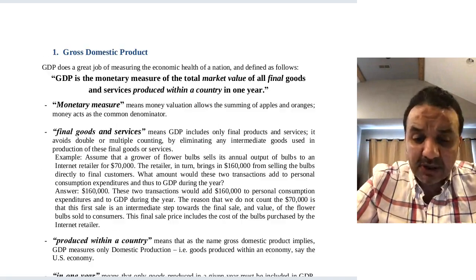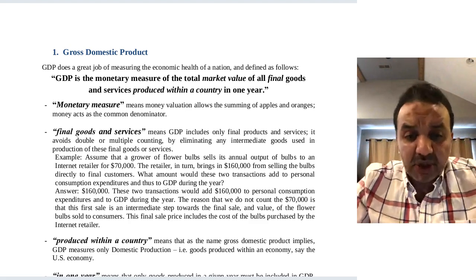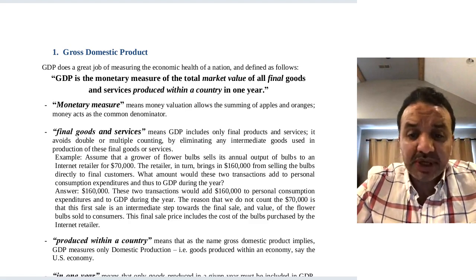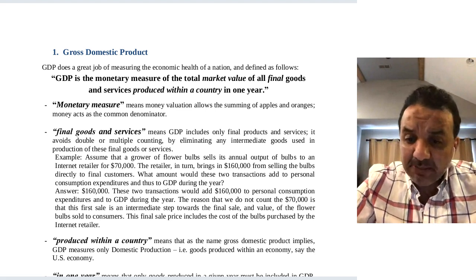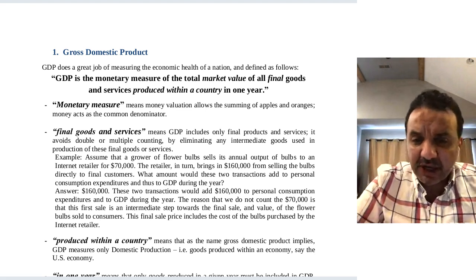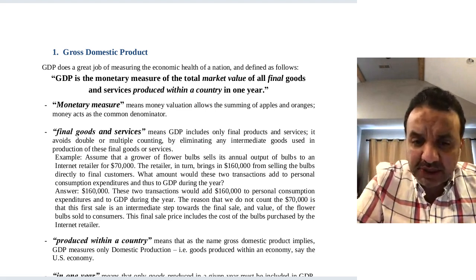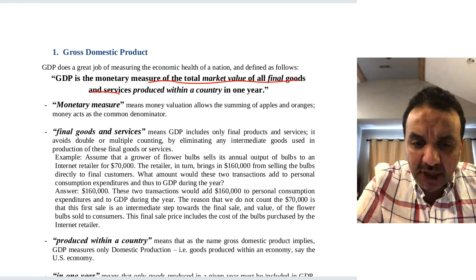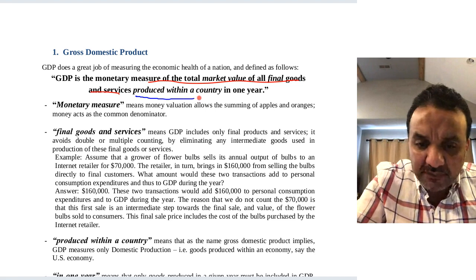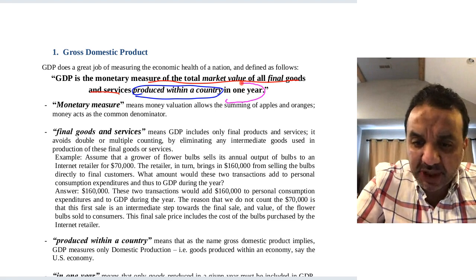So let's start here. This is the definition of GDP. GDP is the monetary measure of the total market value of all final goods and services within a country in 1 year. Let me split this definition into small parts. The first part is the total market value of all final goods and services. The second part is produced within a country. And the last part is in 1 year.